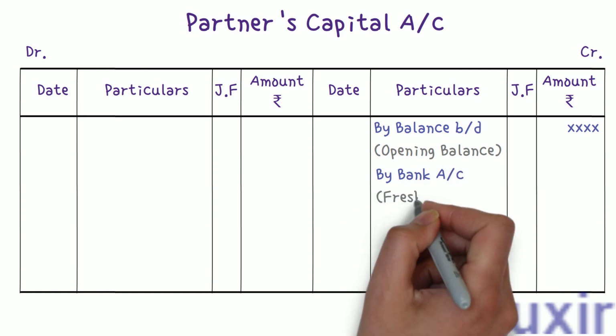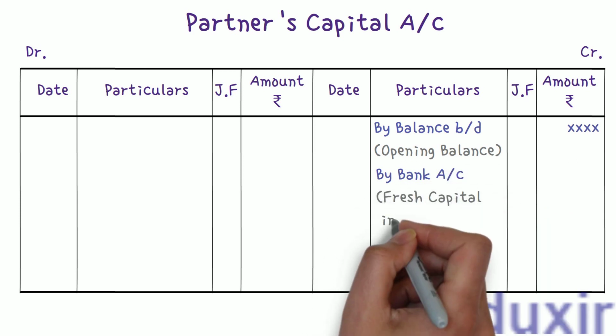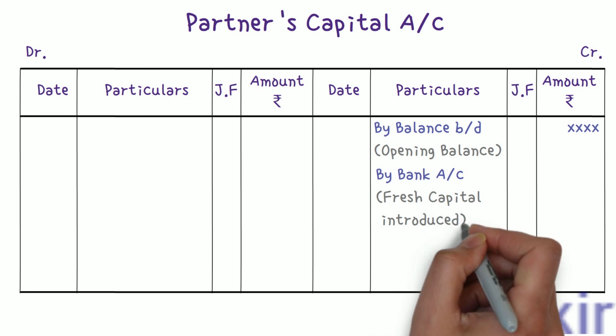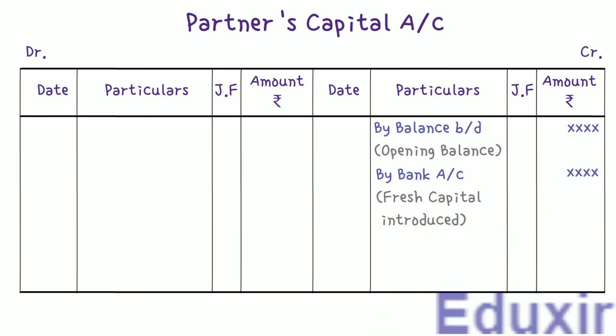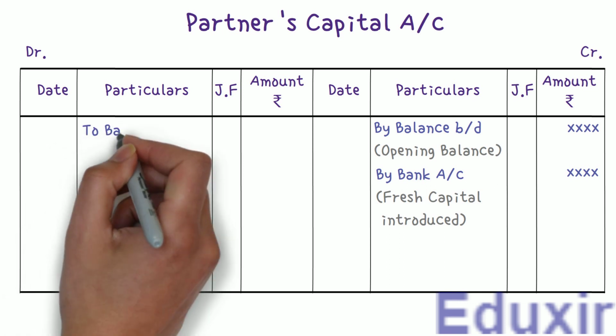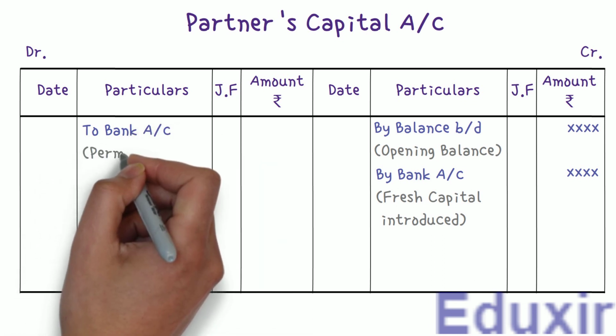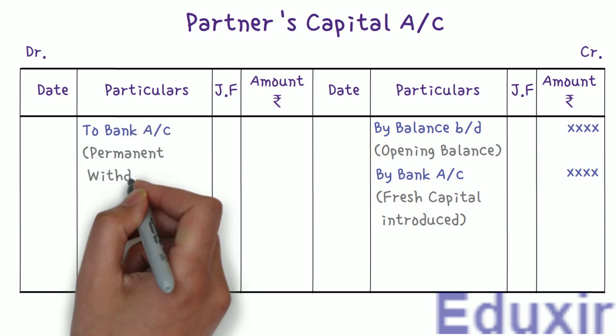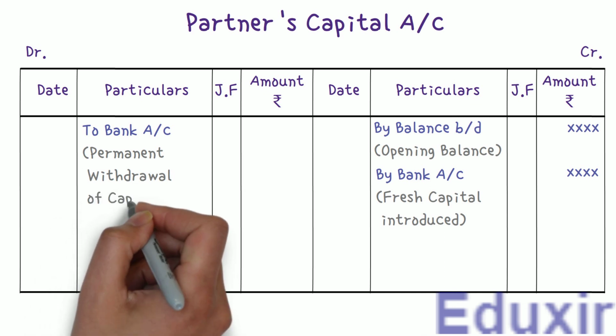Note that this entry appears only if there is any new capital introduced into the business, and it appears only for the partner who has introduced additional capital into the business. Then we should enter any capital permanently withdrawn. This is also usually withdrawn through the bank, right? So we write bank account in the particulars column. Note that this entry also appears only if there is any permanent withdrawal of the capital.